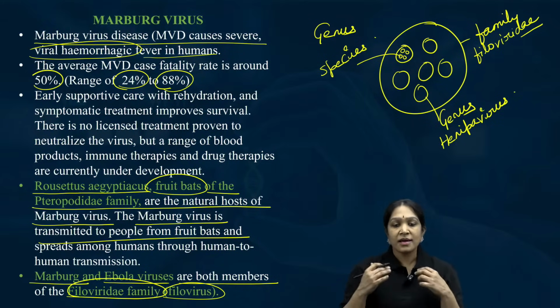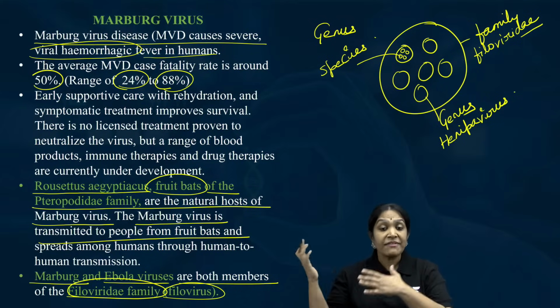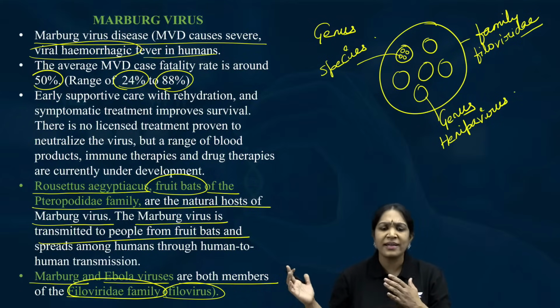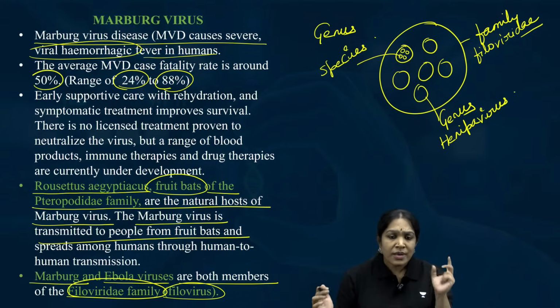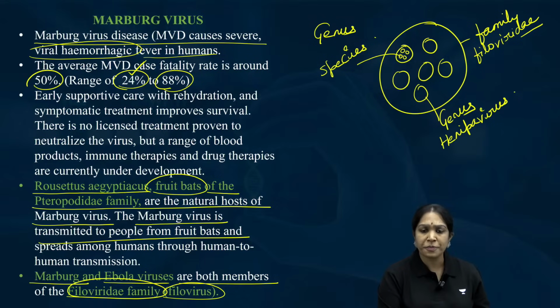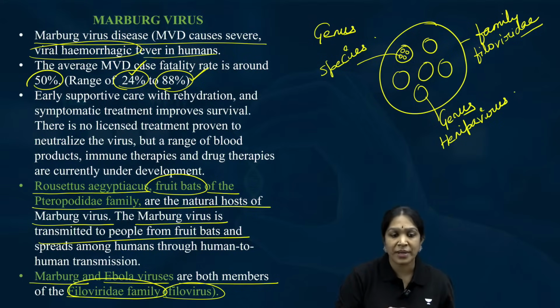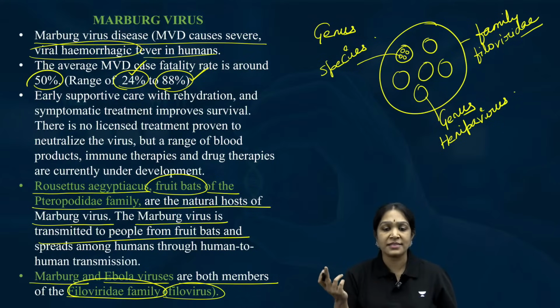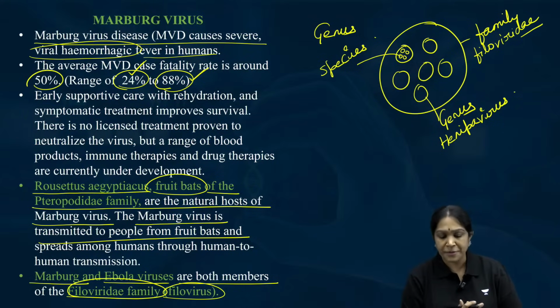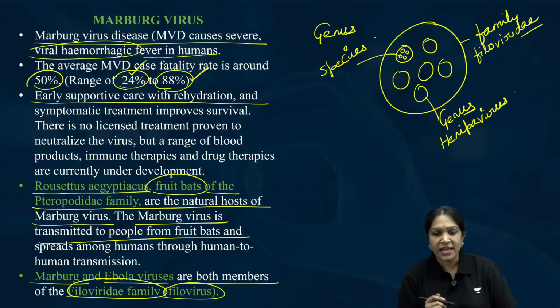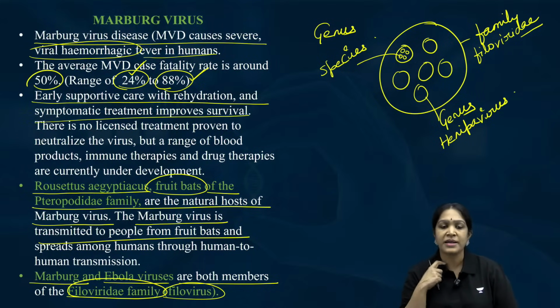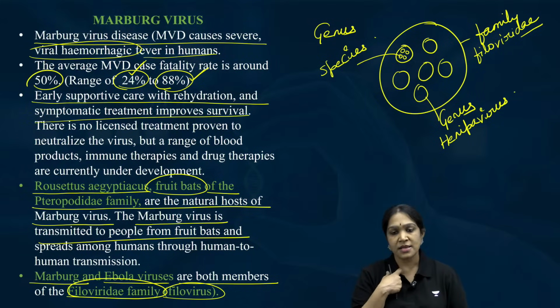For example, if you are living in a developed country, an advanced country with full medical infrastructure availability, then your chance of death can be only 24%. But if you belong to some sub-Saharan country in Africa where these viruses are more common, then the chance of death is more. So the average is 50%. Early supportive care with rehydration and symptomatic treatment improves the symptoms. And we do not have a special medicine for Marburg virus. Is it clear? No special medicine, but symptomatic treatment.